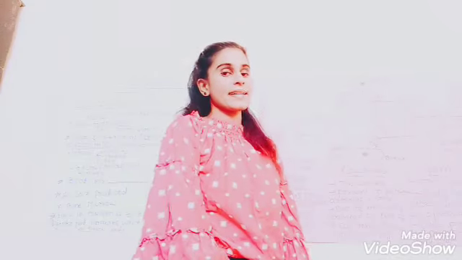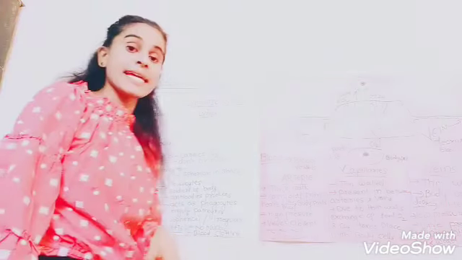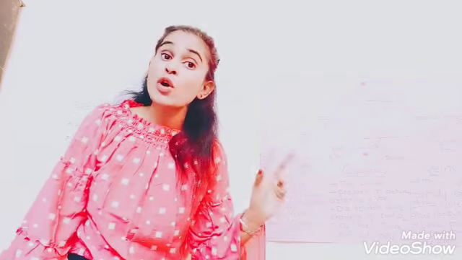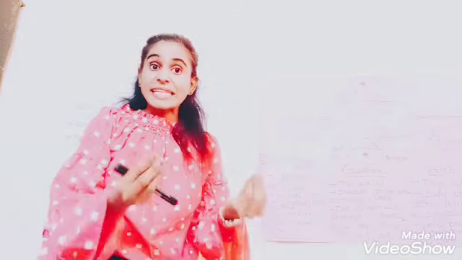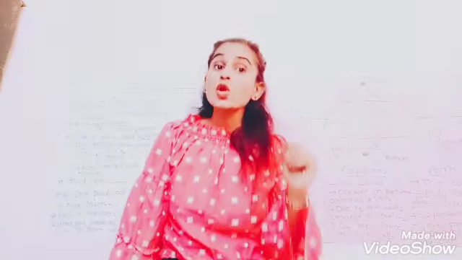Now let's move on to WBC. White blood cells, white blood corpuscles or leukocytes. The second cell is your WBC. What is it called? Leukocytes. And the most wonderful name it has got is soldiers of the body. WBC is called soldiers of the body. Why is it called soldiers of the body?